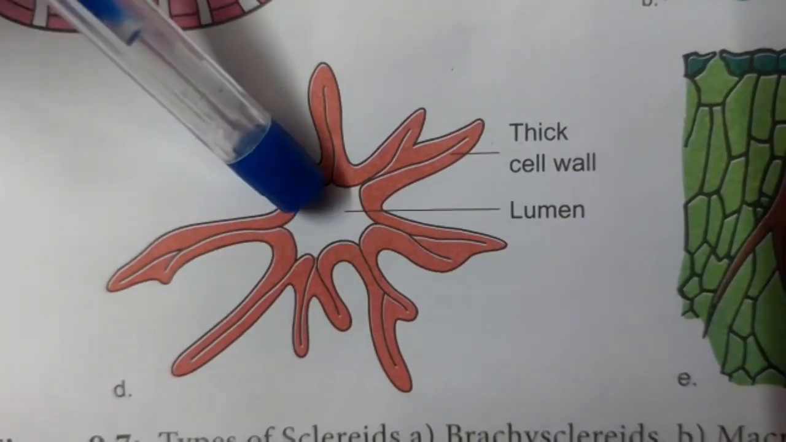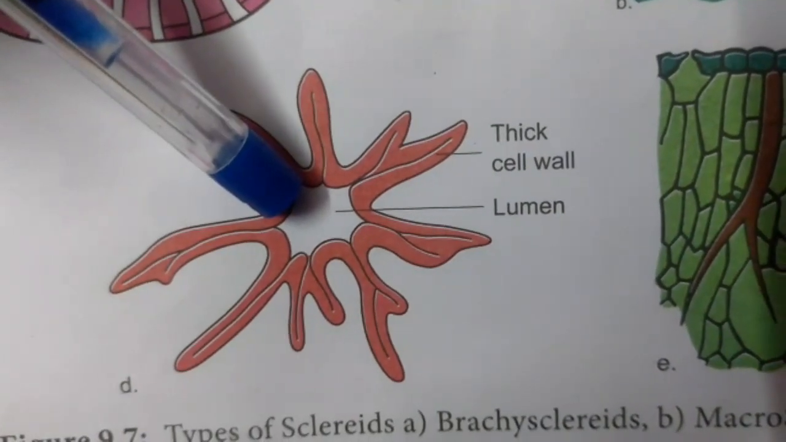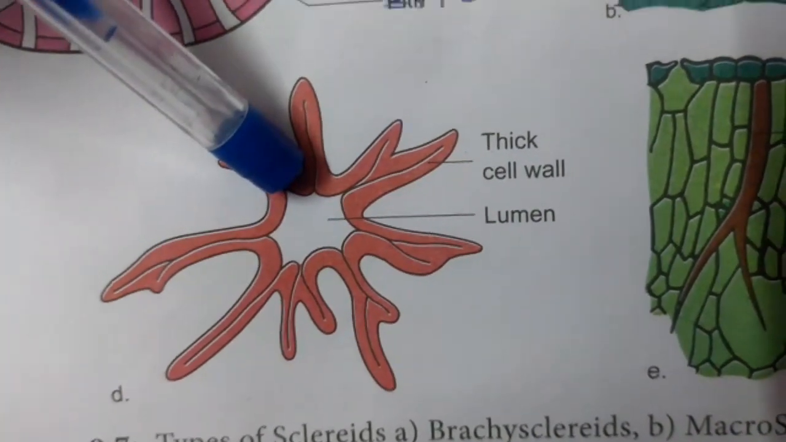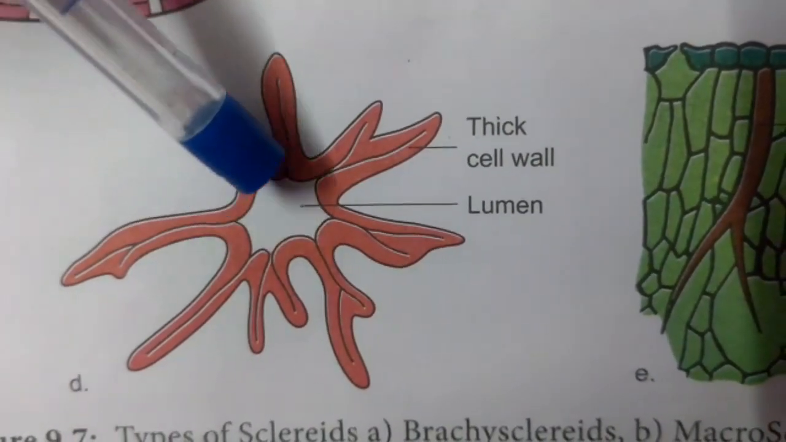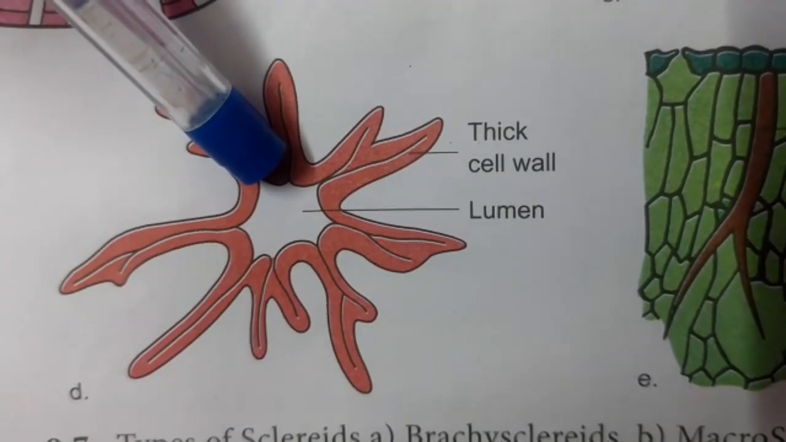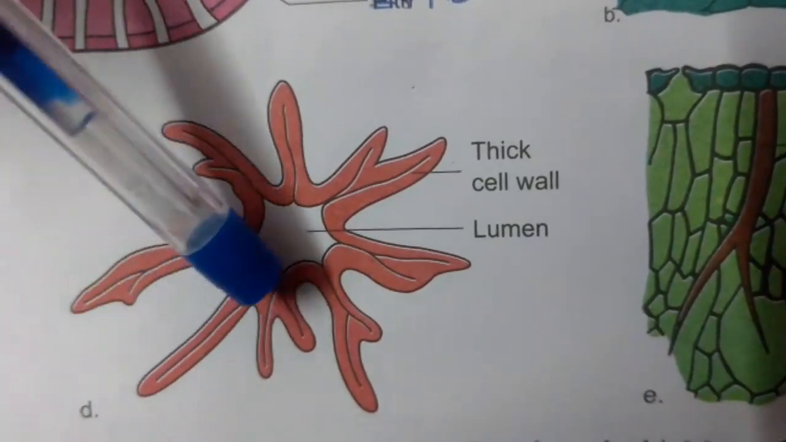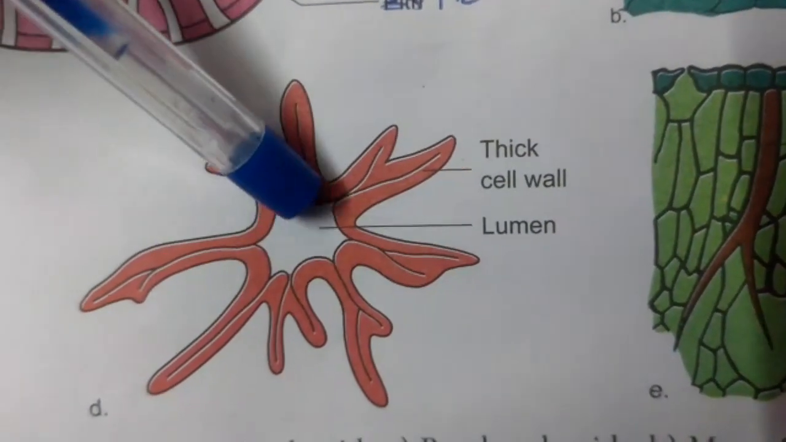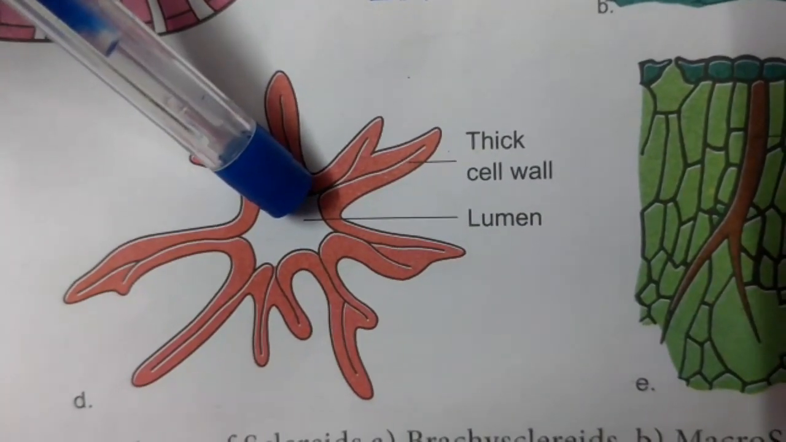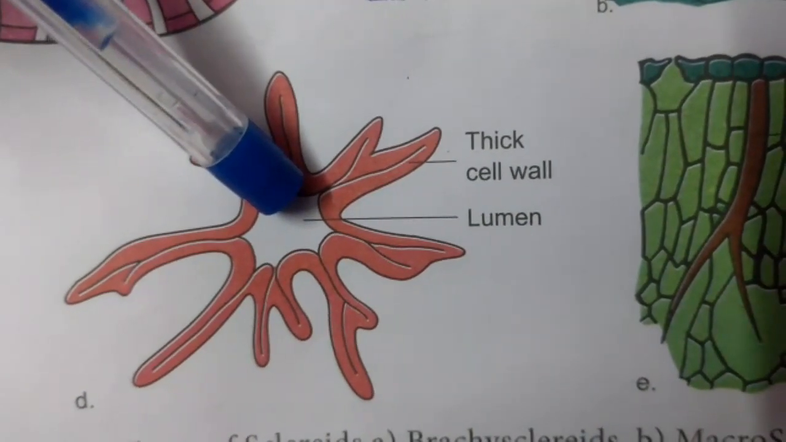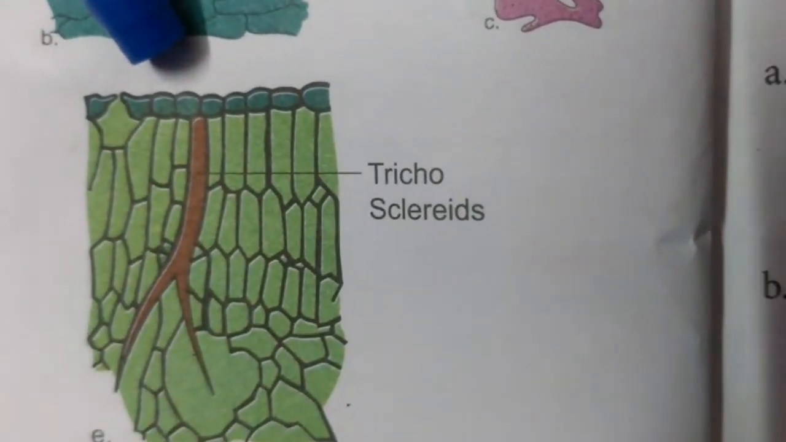Example, T. nymphea. Nymphea is a lily plant. In this species, the leaves and the petioles have astrosclerids. The astrosclerids are star-shaped cells with lobes or arms radiating from the center. They are found in the petiole and leaves of some plants, for example Nymphea. And the fifth type of sclereid is called the trichosclereid.